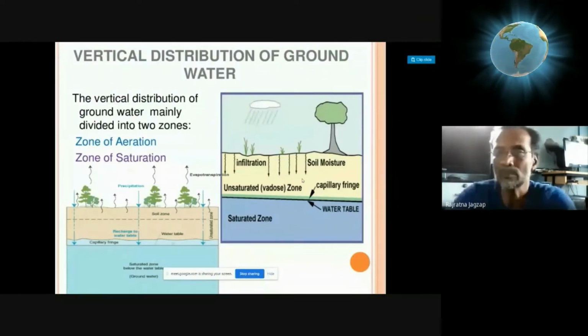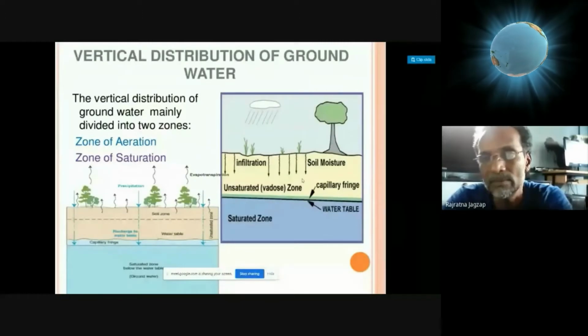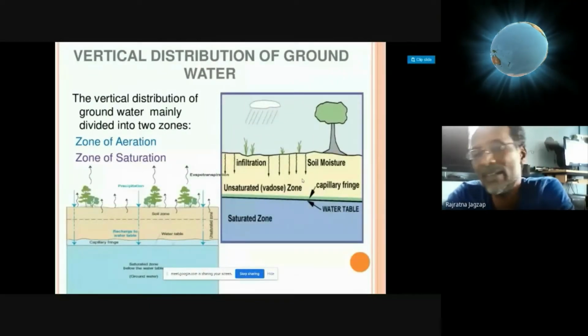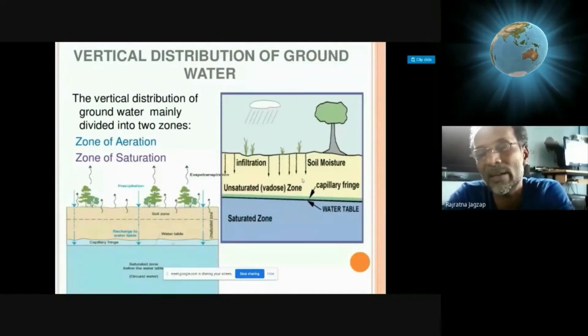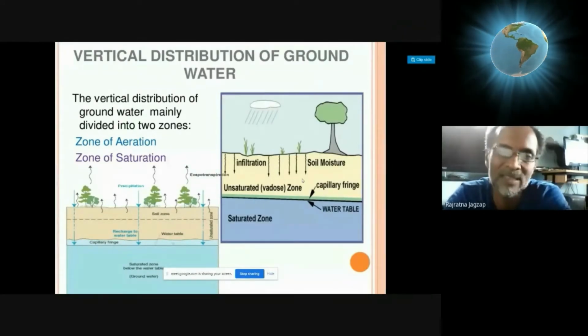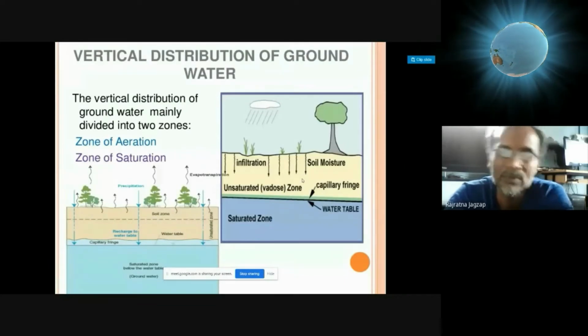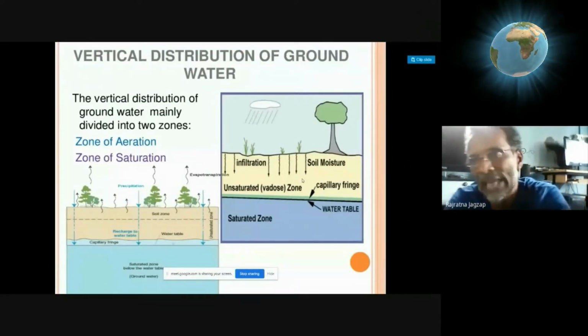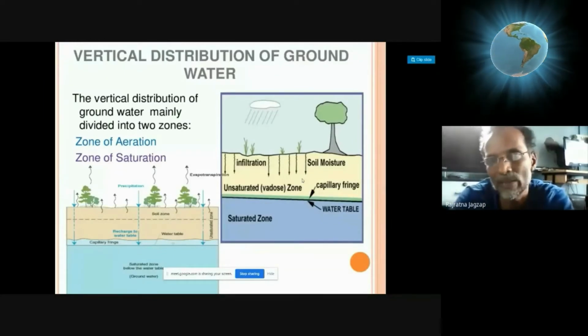In an ideal condition, above the capillary zone there will be some moist soil particles, but we cannot say that they are properly interconnected. The percentage of saturation is very rare, very little here above the capillary zone. So we call this a gap of availability of groundwater.